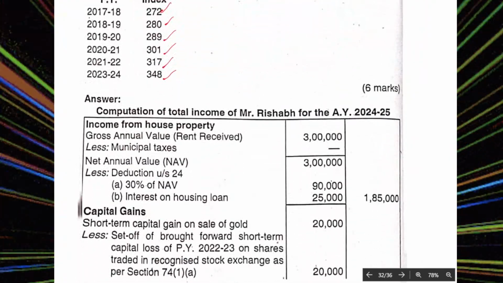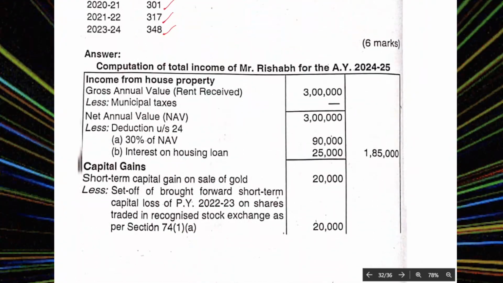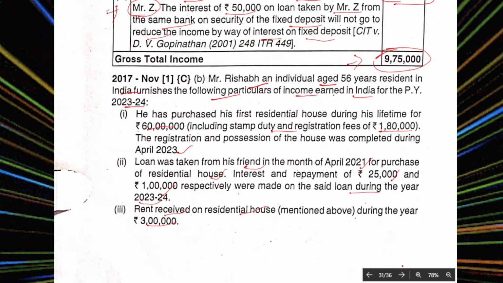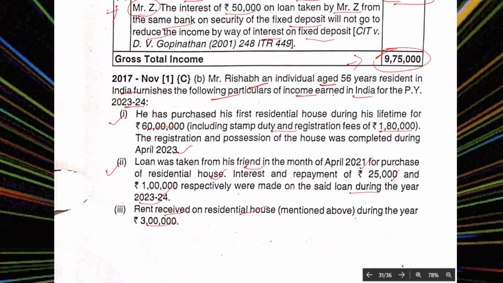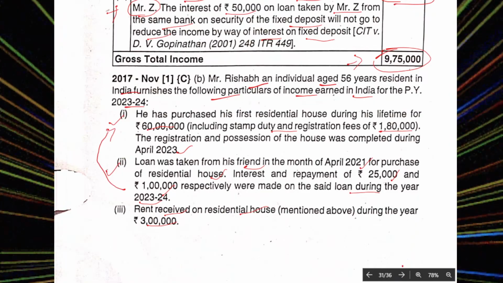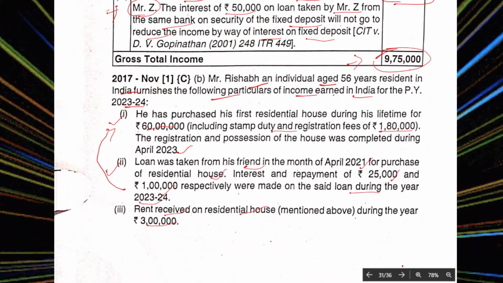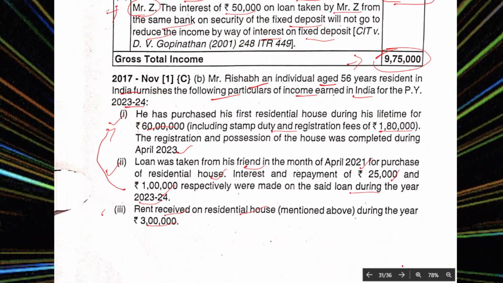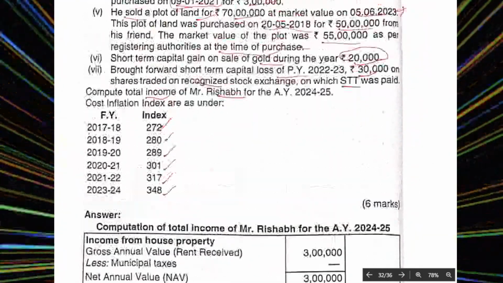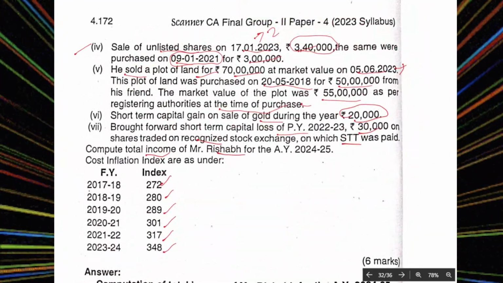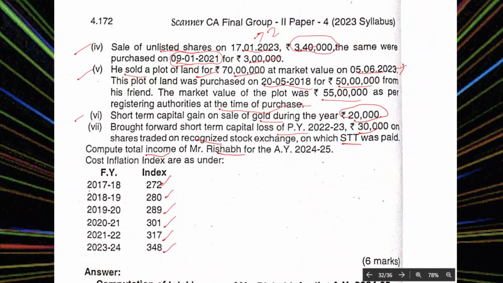So we'll find the total income. First, we will go step by step. First, the property purchase. Second, the loan: whether the loan should be considered as a capital asset or expenses. Then rent received, which is income from house property. Then sale of listed shares capital gain, sale of plot capital gain, short-term capital gain, and brought forward short-term capital loss.